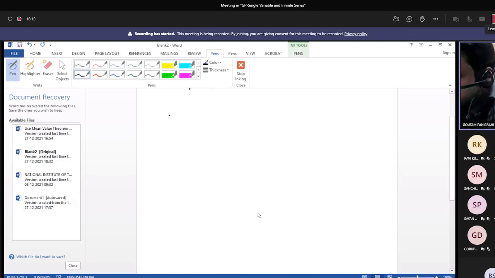Consider that x by 1 plus x is less than log of 1 plus x, which is less than x, where x is greater than 0.